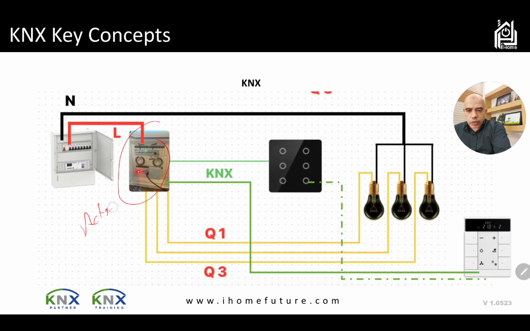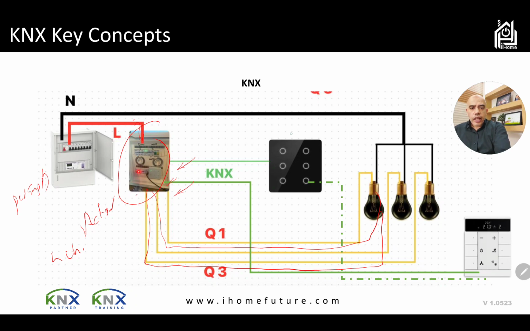Of course there is a power supply in here, a KNX power supply, but I took it out of the picture to make it simpler. There is a power supply providing power to these cables, and here I have the actuator. The actuator will have the line going to it, and from the actuator I will control the different lamps. In a typical way, this will be a 3-channel or more actuator, a 4-channel actuator for example, and of course it will be controlled by the KNX. So if I need to control this, I have to control the actuator.